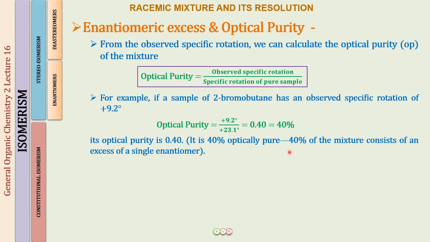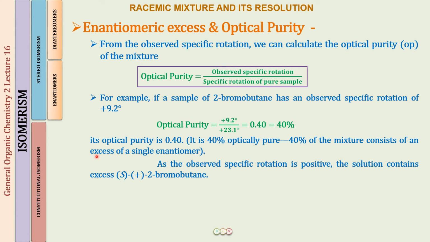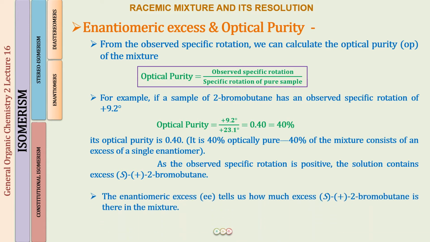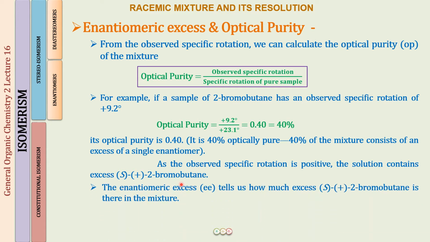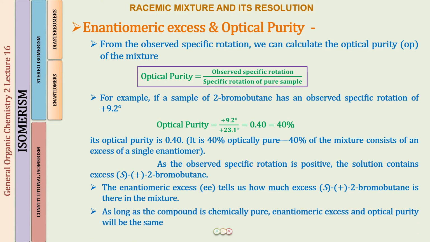So this means that 40% of the mixture consists of an excess of the single enantiomer. Okay, so I hope it is clear to you. As the observed specific rotation is positive, this means the solution contains an excess of S(+)-2-bromobutane. If it had been negative, we would have called it an excess of R-2-bromobutane. The enantiomeric excess tells us how much excess S(+)-2-bromobutane is present in the mixture.